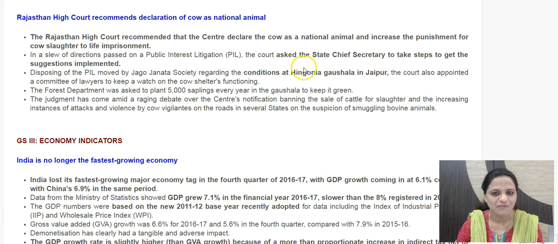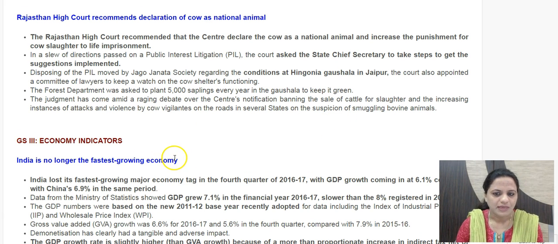So this is an order coming forth. Presently, the national animal you should know is tiger. Panthera tigris is the national animal. The Royal Bengal tiger is the national animal of the country. Your proposal is to make it as the cow. So this is of course in the context of recent prevention of cruelty to animals rules, animal market rules which have been put forth by the central government, and also regarding the attacks by cow vigilance in various parts of the country.